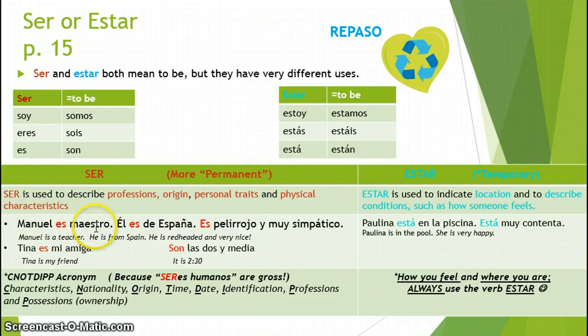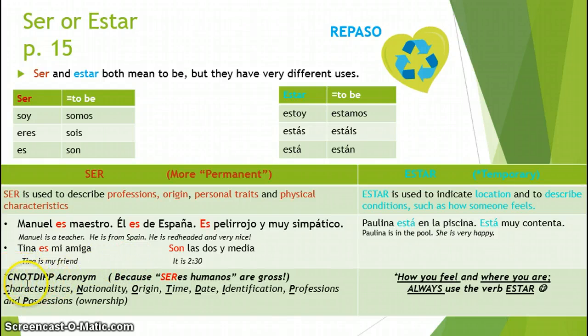Manuel es maestro. Él es de España. Es pelirrojo y muy simpático. Or I can use it to describe relationships. Tina es mi amiga. She is my friend. Or I can use it for time or date. Por ejemplo, son las 2:30. It is 2:30. I have an acronym, SNOTDIP.